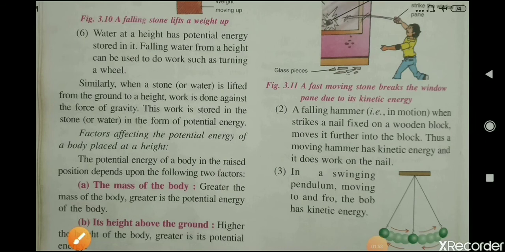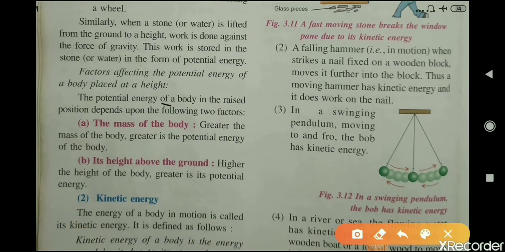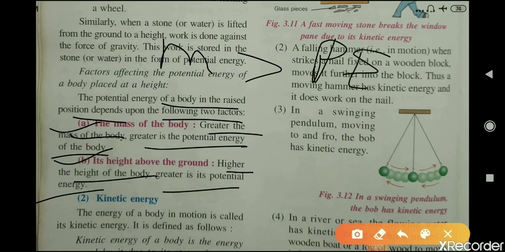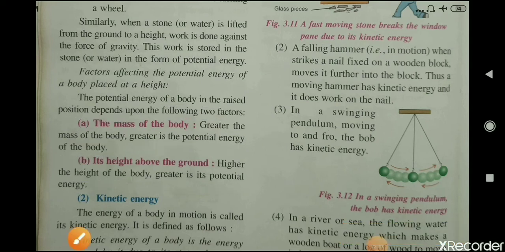Now, what are those factors? The potential energy of a body in a raised position depends upon the following two factors. The first one is the mass of the body, and the other is the height of the body. Greater the mass of the body, greater is the potential energy of the body. Higher the height of the body, greater is the potential energy. Means more the mass, more is the potential energy. And the greater the height of the body, the more is the potential energy. So we will see one example for this.